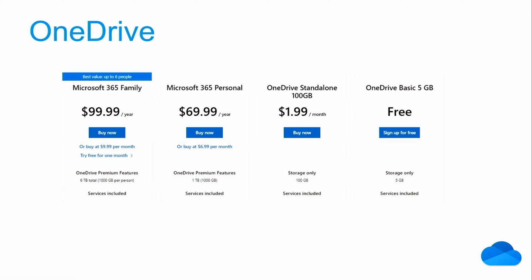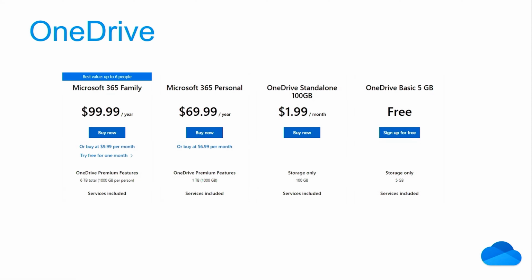When you already subscribe to Office 365, then you already have it at no additional cost. So you might have it already. Keep that in mind. And also a nice hint, it might be worth checking out the subscription plan for the Microsoft Office family, which costs around $100 per year, and it includes 6 users. And each user gets 1 terabyte of storage space on top of the Office apps.